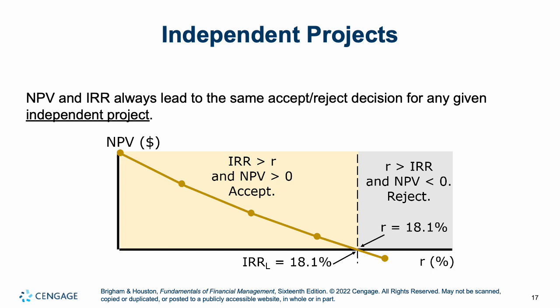And they're showing you the profile here for project L, up to an IRR of 18.1. That's the crossover point. So if a cost of capital exceeded 18.1% for project L, then it would no longer be profitable. You would be losing money. That's what they're showing you here.